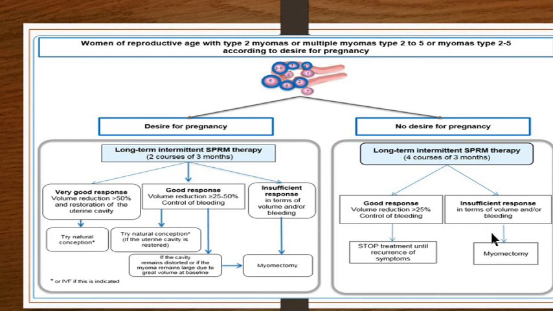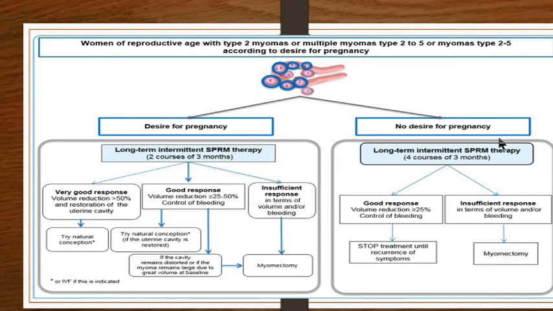And if there is an insufficient response in such patients who are of reproductive age group, maybe 30 to 35, who have completed their fertility but still do not want hysterectomy, in those cases, if you give it for 1 year or 20 months, and it is still insufficient in terms of volume and bleeding, you would resort to surgical treatment. Now coming to those who desire fertility.